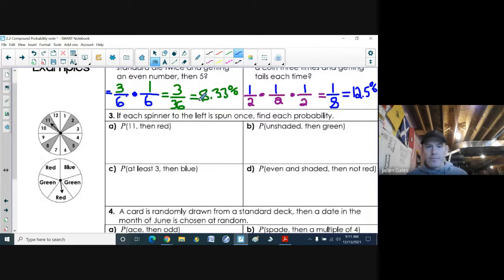All right. Next up, number 3. If each spinner to the left is spun once, find each probability. All right. So again, we got 2 different things happening. So I'm going to have 2 different fractions. All right. Now, the first spinner, there is 12 different numbers. So I got 12 possible outcomes. Then the next spinner, I have 1, 2, 3, 4, 5 different colors. So there's my possible outcomes.